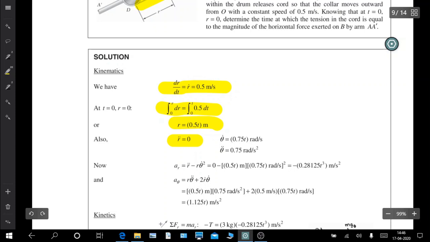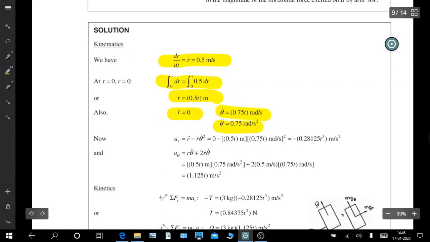Theta dot is given as this. Theta double dot, the acceleration in the transverse direction, is this.